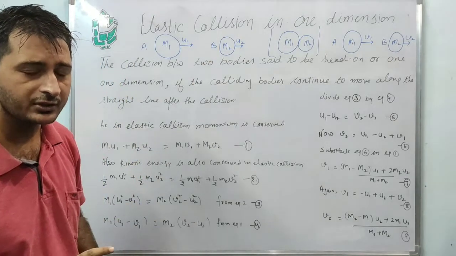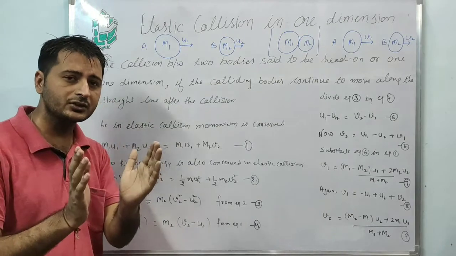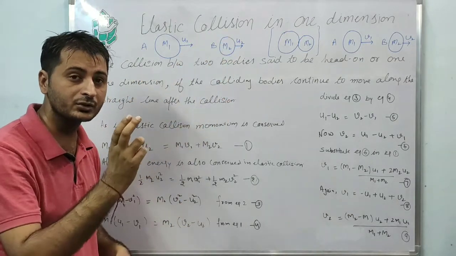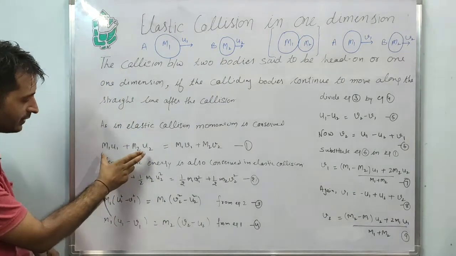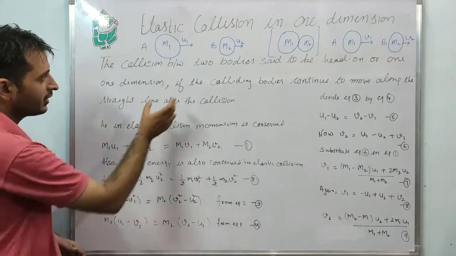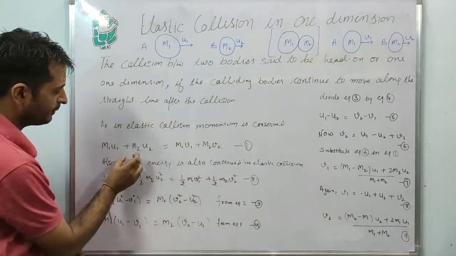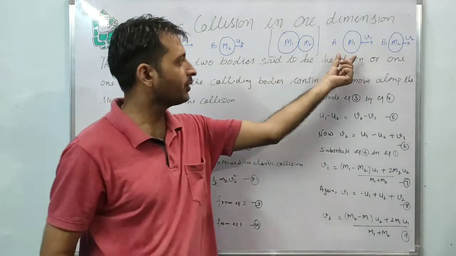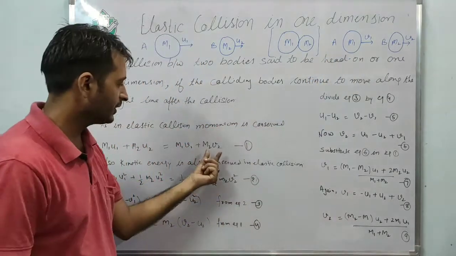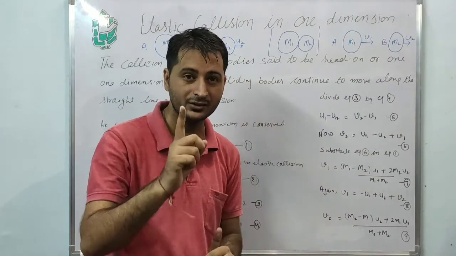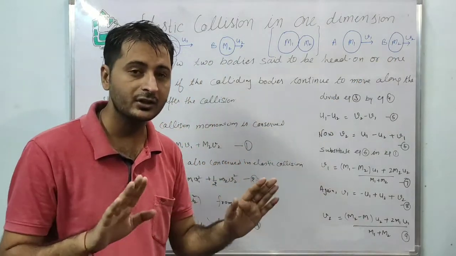Come back to the derivation. What have we said? Conserved momenta. Conserved momenta means before collision and after collision both should be equal. So we have said the momentum of body A, m1 u1, plus the momentum of body B, m2 u2, should equal the momentum of body A plus the momentum of body B after collision. Clear? Easy. We have not done anything new.